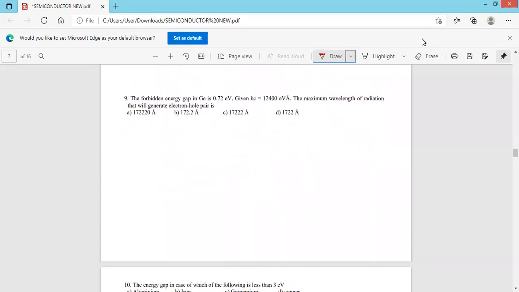Ninth one. The forbidden energy gap of germanium is 0.72 electron volt, and the product of Planck's constant and speed of light is 12400 electron volt Angstrom. The maximum wavelength that will generate an electron-hole pair is the question. We know that energy gap is equal to hc by lambda. E equals h nu, and in place of nu we substitute c by lambda. Therefore, lambda is equal to hc by Eg.